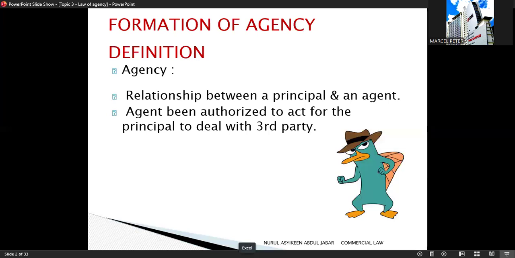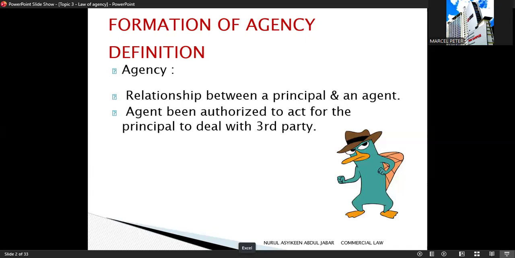The principal is the person who gives the authority, whereas the agent is the person who receives authority. So the agent is authorized to act for the principal. This means that the agent can make decisions or do tasks on behalf of the principal. Third, the agent usually deals with the third party. Whatever the agent does within the authority given will bind the principal.